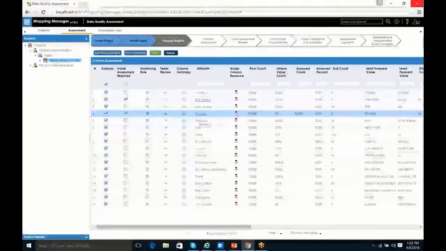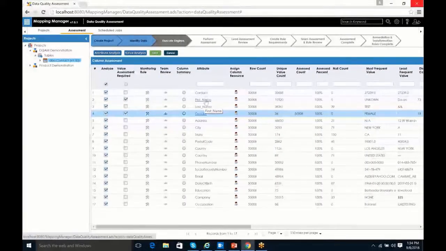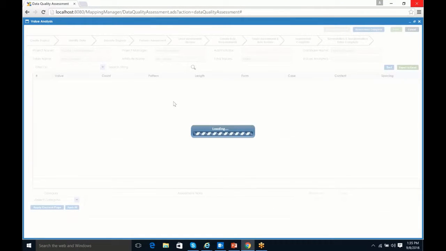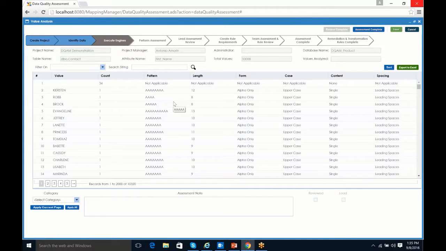Now, in addition, I want to show you some things in the first name. So we'll go ahead and drill into that. The reason I wanted to do this is because some of our capabilities just aren't as powerful when you don't have enough data. So here we can see there are 10,000 distinct values. I have this configured so that we can look at 2,000 of them at a time, understanding that I can control how many values are displayed in the grid, and I will show you how we control that. But one of the things I want to start with is showing you our filtering capability.